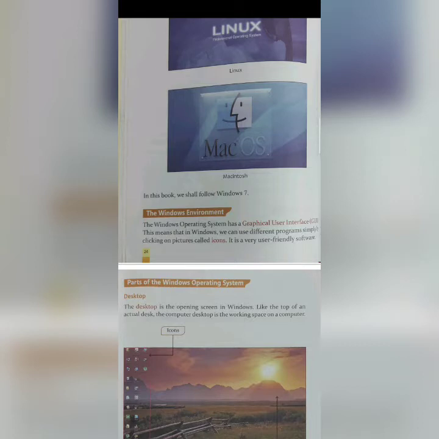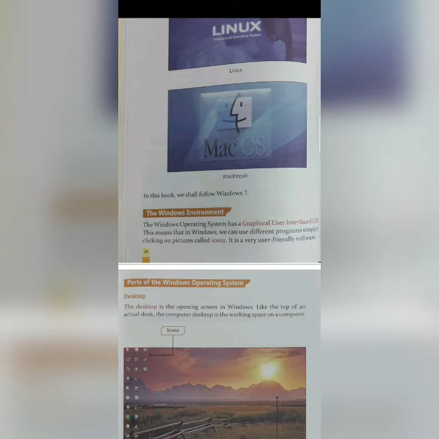operating system. The Windows environment. The Windows operating system has a graphical user interface or GUI. This means that in Windows, we can use different programs simply by clicking on pictures called icons. It is very user-friendly software. Because it is very comfortable and easy to use, Windows is very popular among common people.